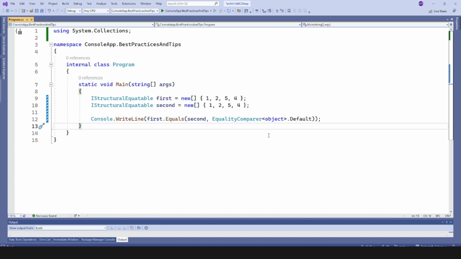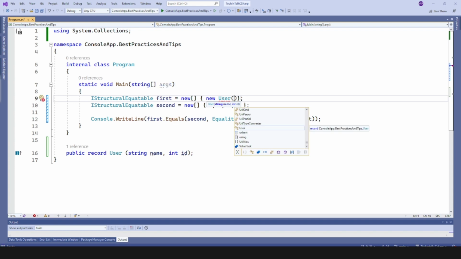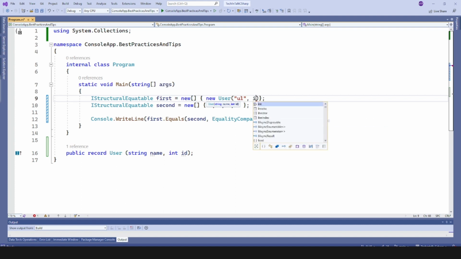The number of items between those two arrays should be the same, and this is not only for the primitive data types. It also goes with the objects as well. What I mean by that, let's assume we have a struct or record with the name of User, and it has, let's say, Name and ID, and instead of those primitive data types I pass some users to that array, that is u1 and the ID is 1.